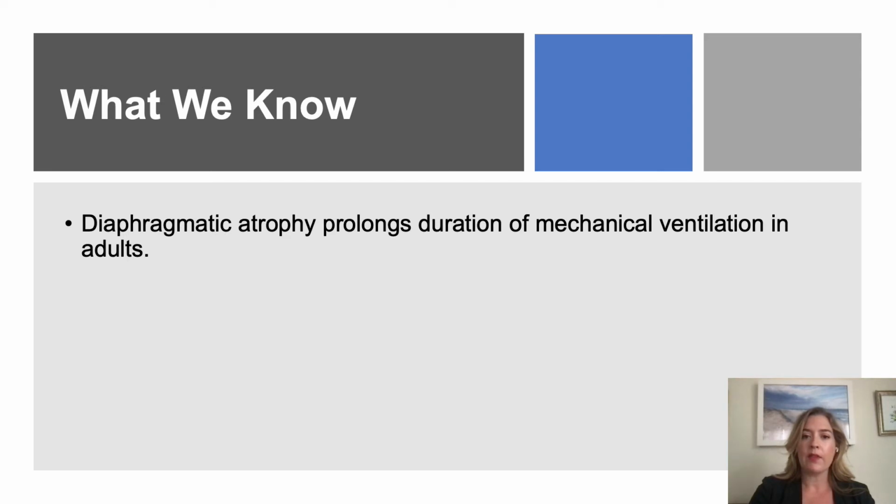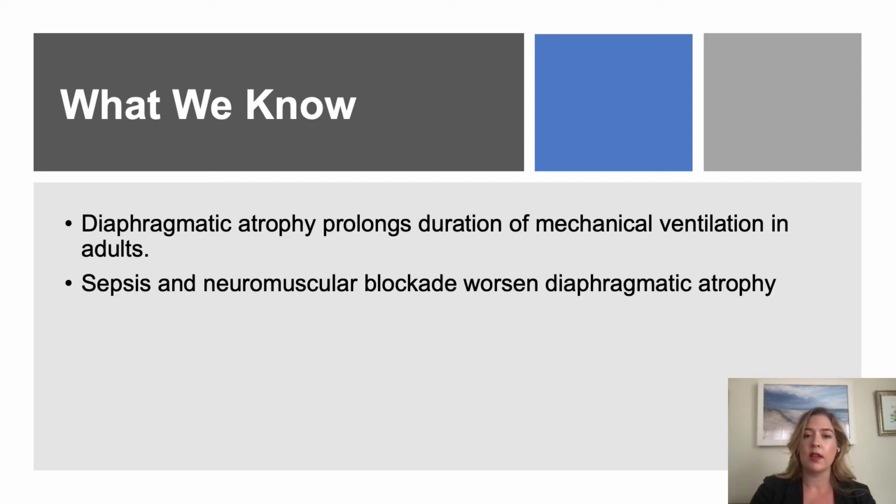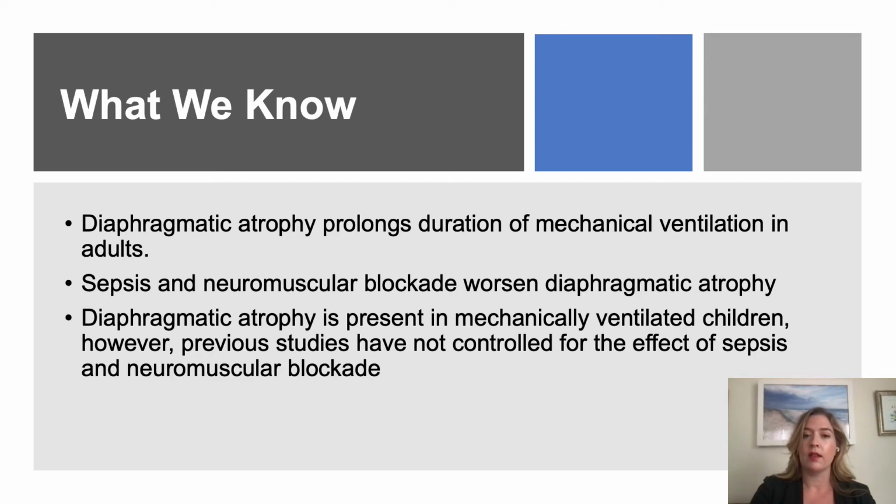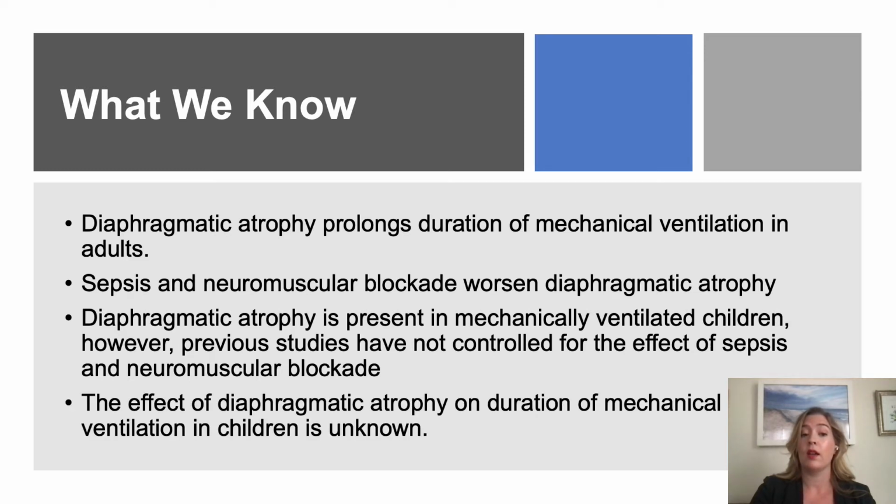We know that diaphragmatic atrophy prolongs duration of mechanical ventilation in adults. Sepsis and neuromuscular blockade worsen diaphragmatic atrophy. It is present in mechanically ventilated children. However, previous studies have not controlled for the effect of sepsis and neuromuscular blockade. The effect of diaphragmatic atrophy on duration of mechanical ventilation in children is still unknown.